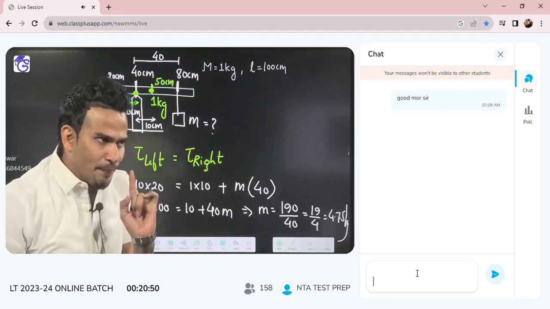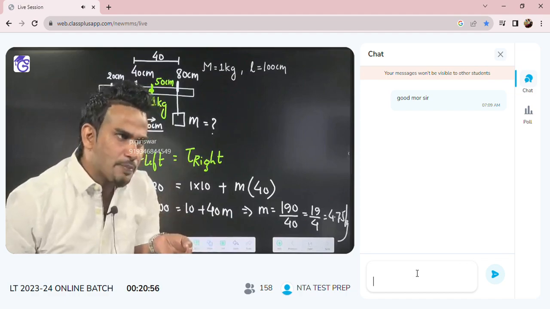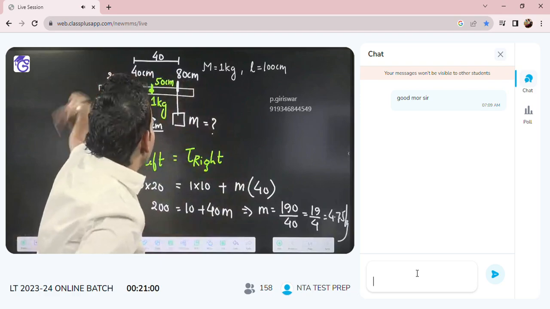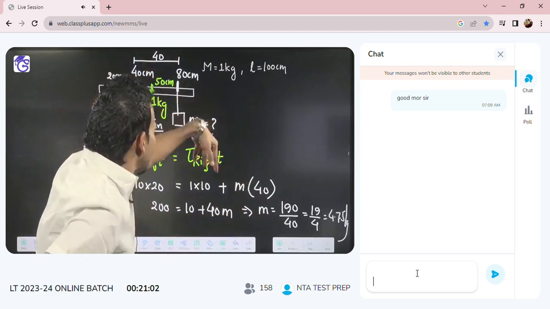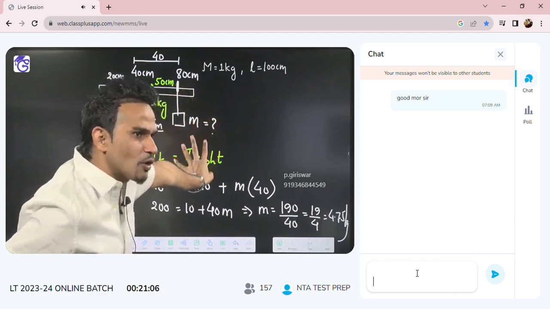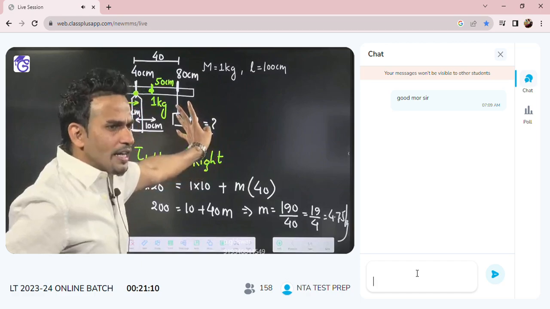First step, represent the mass of meter scale in the diagram. This is the mistake that happens by the student. They forget to represent it. They simply balance only one mass hanging this side, another mass hanging that side. They only balance that. The mass of the meter scale will also be giving you torque.